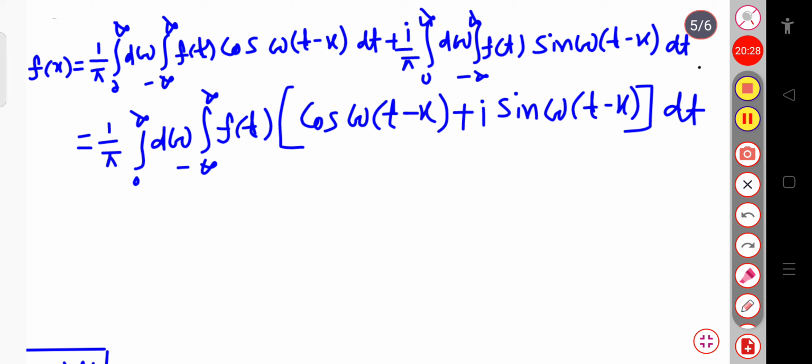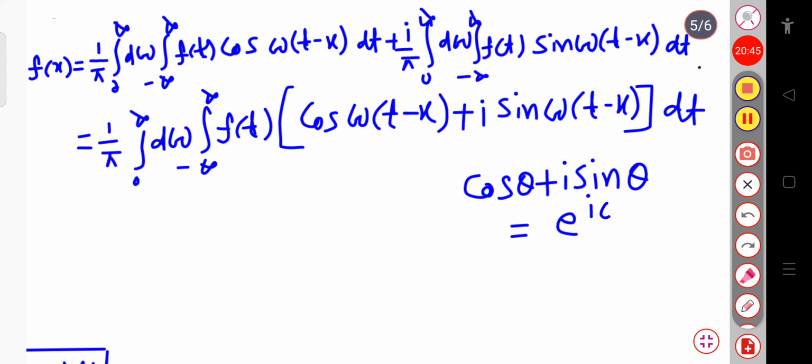You can see here this bracketed term is in the form of cosine theta plus i sine theta. In complex analysis we have already discussed that this is equal to exponential i theta, so I can put this value here. Here theta is equal to omega into (t minus x).